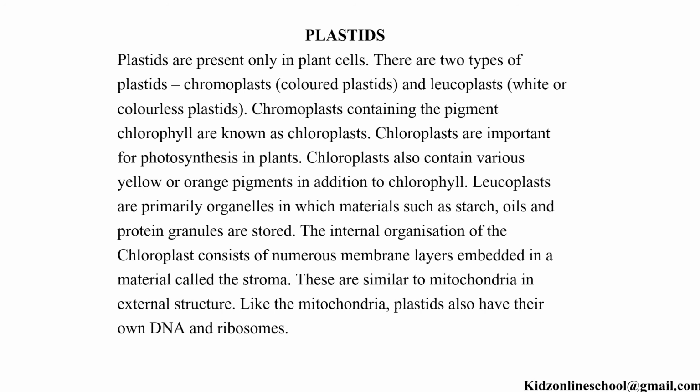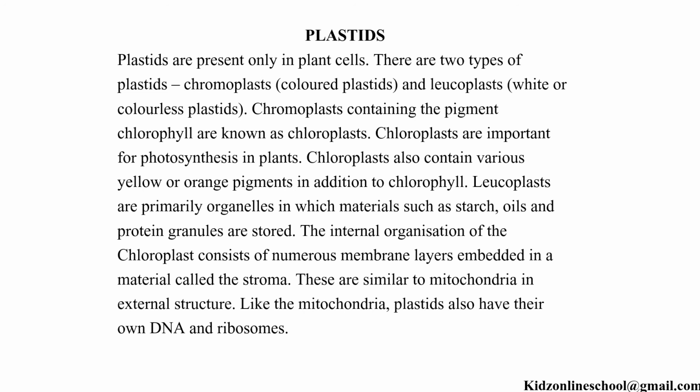Plastids. Plastids are present only in plant cells. There are two types of plastids, chromoplasts and leucoplasts. Chromoplasts containing the pigment chlorophyll are known as chloroplasts. Chloroplasts are important for photosynthesis in plants. Chloroplasts also contain various yellow or orange pigments in addition to chlorophyll. Leucoplasts are primarily organelles in which materials such as starch, oils, and protein granules are stored.